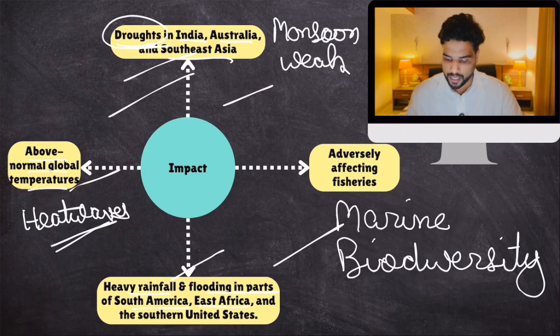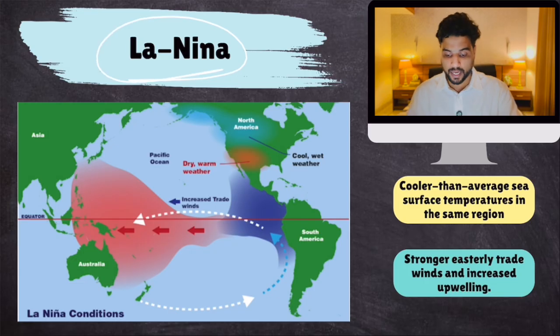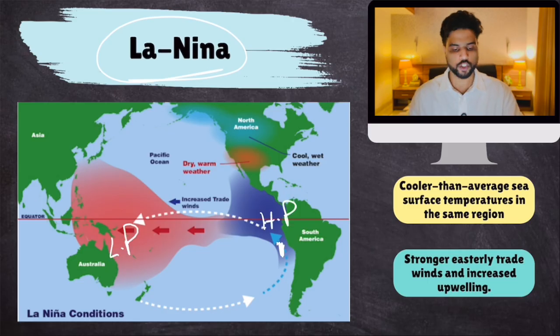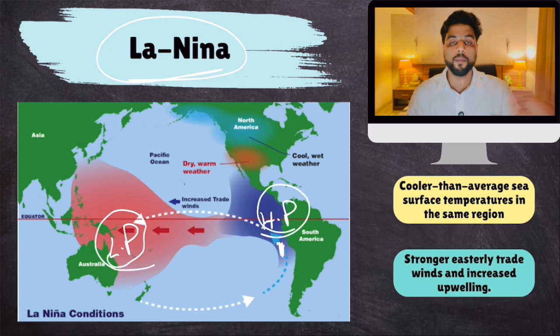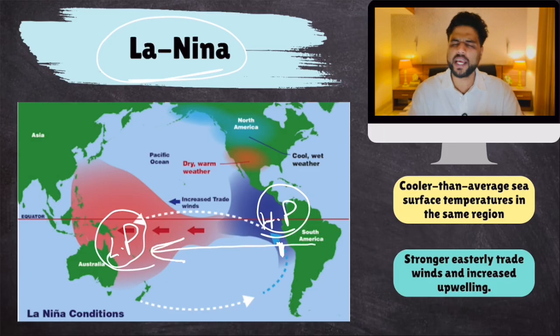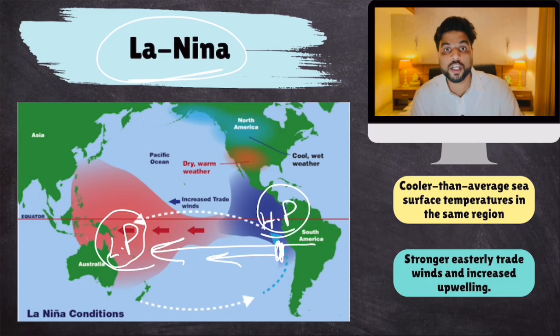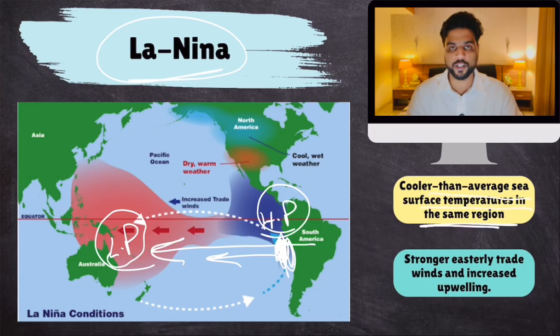So let's talk about La Nina. So during La Nina, water is extremely cold over here. Because of that, an extremely high pressure situation is here. Extremely low pressure situation is here. Well, this high pressure, low pressure difference is even stronger than normal circumstances. Trade winds are blowing extremely strongly. They further push water in this area left, and downward colder water comes up, which further strengthens colder temperatures in this region. Okay, this is La Nina, cooler than average sea surface temperature in the same region.